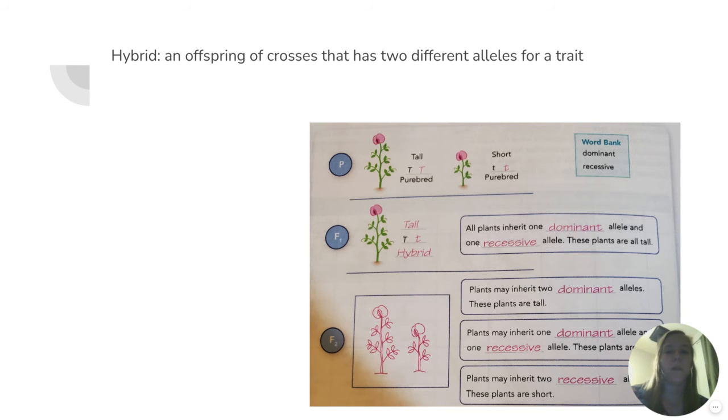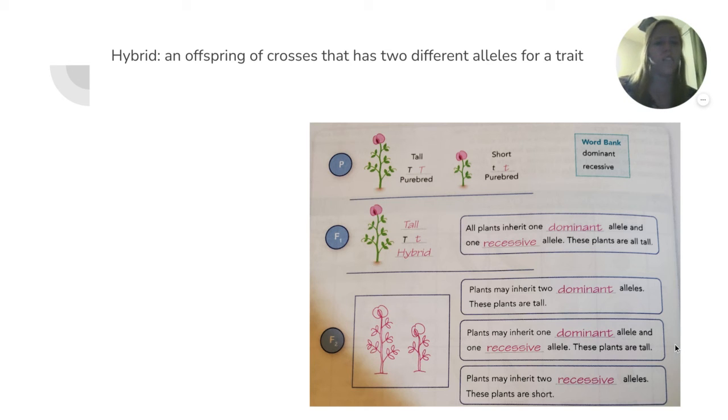But you can have a hybrid, which is an offspring of crosses that has 2 different alleles for a trait. You can see the parent at the top, tall, tall, is purebred. TT, lowercase, would be the short one as a purebred. Then the first filial is going to be tall with a big T and a little t, so it's a hybrid, saying all plants inherit one dominant allele and one recessive allele. These plants are all tall. Plants may inherit 2 dominant alleles. These plants are tall.